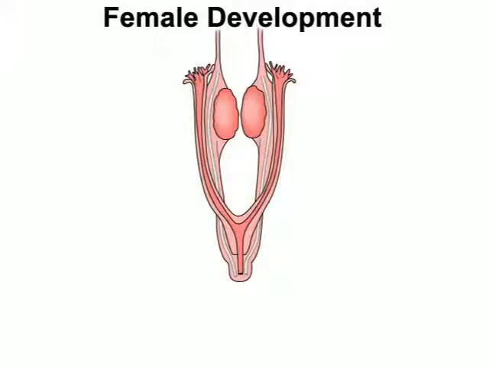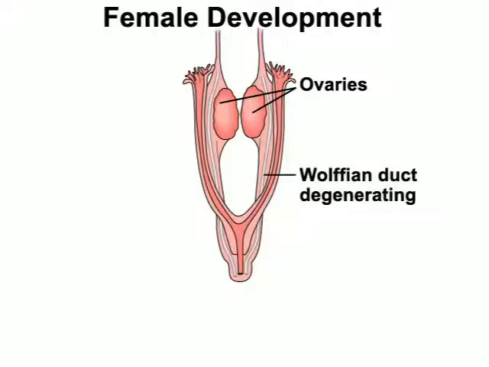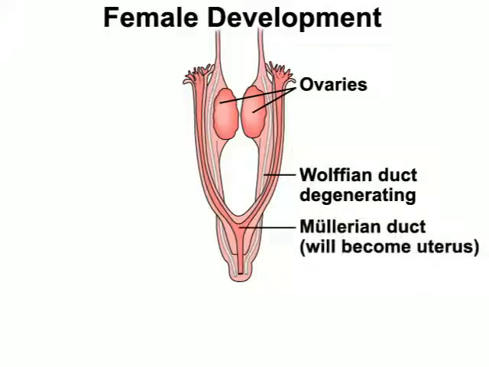In female embryos, the gonads develop into ovaries. Once the ovaries develop, they begin releasing sex hormones, which prompt further sexual differentiation. The lack of male hormones, and possibly the presence of hormones for femaleness, results in the regression and disappearance of the Wolffian ducts. The Mullerian duct fuses to form the uterus and the inner third of the vagina. The unfused portion of the duct remains and develops into the two oviducts, or fallopian tubes.